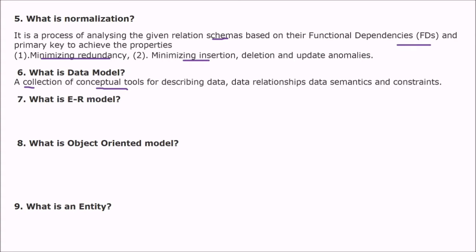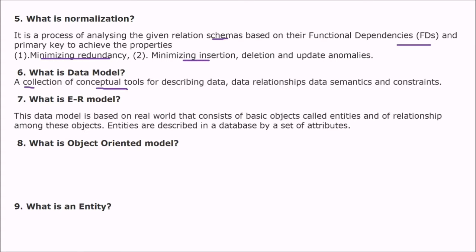What is ER model? Entity relationship model. So ER model is a data model which is based on the real world that consists of basic objects called entities. These are entities, indivisible or easily discernible in the real life world scenario, and of relationships among these objects. So this is the data model which is based on these basic objects and relationships. And entities are described in a database by a set of attributes or say their properties.